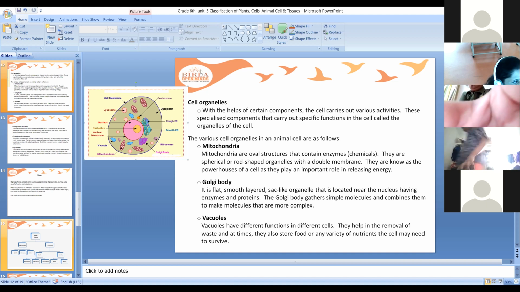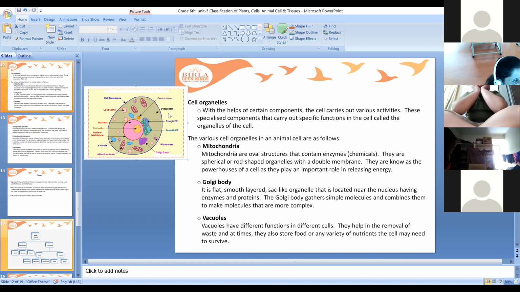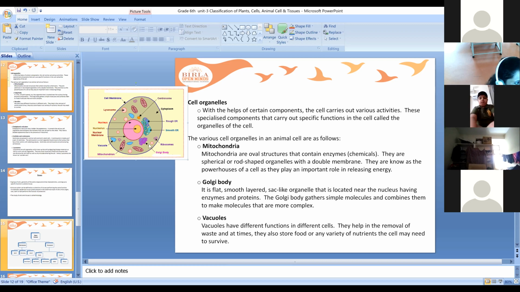Where are these vacuoles located inside a cell? This is an animal cell, and this is a small vacuole which is present inside a cell. There are one or more vacuoles. Here you can locate one more vacuole here and one more here. Because it is an animal cell, the animal cell has more than one vacuole. There are one, two, and three vacuoles because they are small.